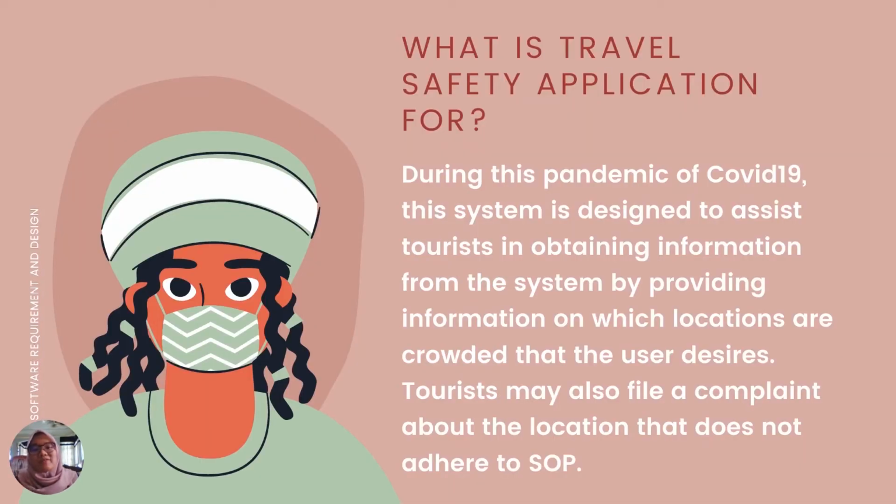Okay, what is the travel safety application for? During this COVID-19 pandemic, this system is designed to assist tourists in obtaining information on which locations are crowded that the user desires. Tourists may also file a complaint about a location that does not adhere to the SOP.